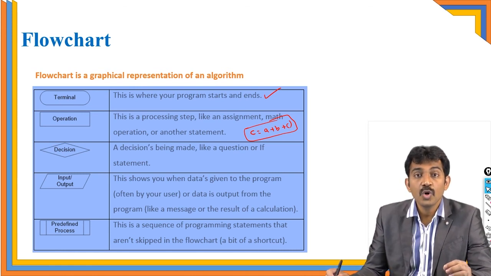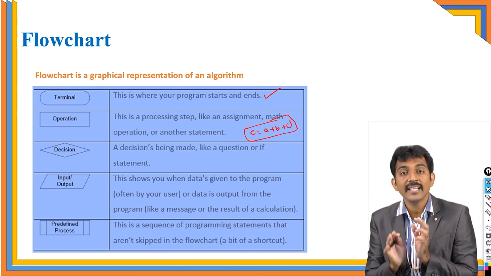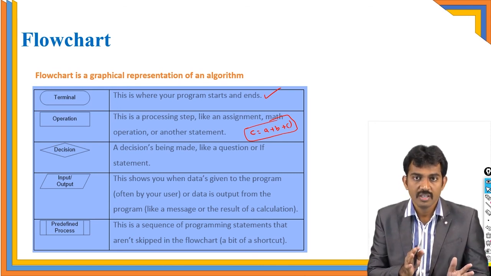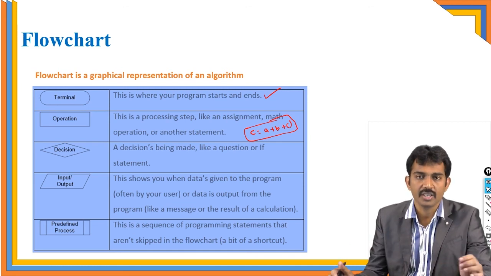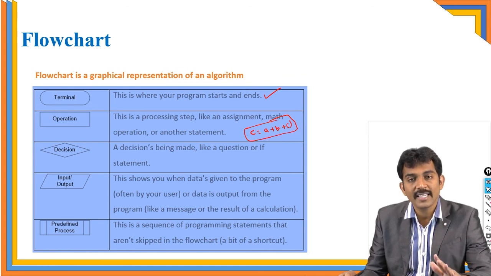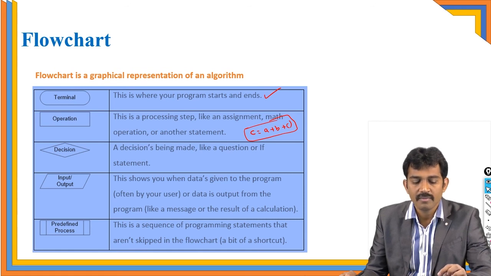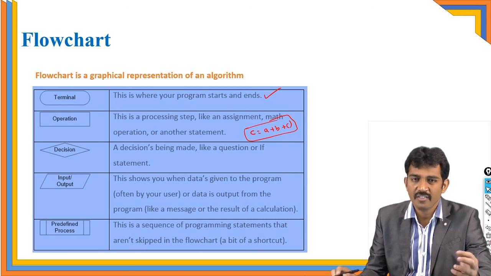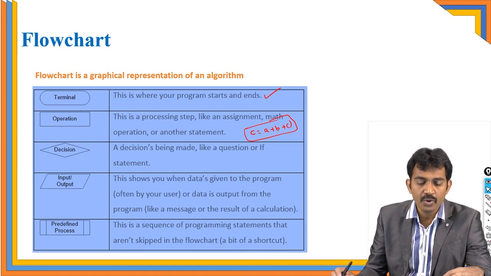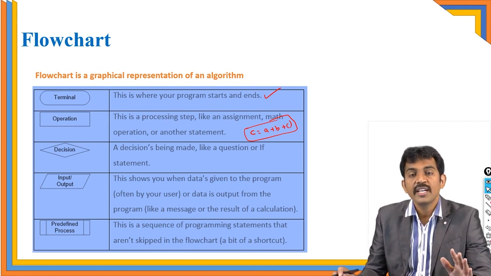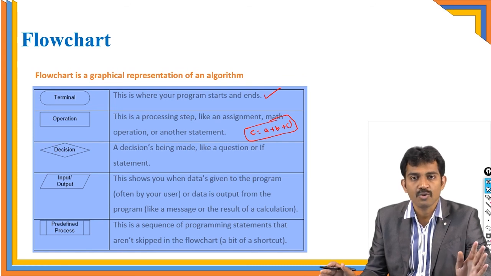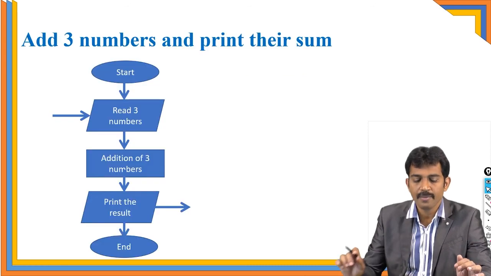And decision. If you want to do something, yes or no? Today are you going to college or not? Yes or no? So when you have two branches, you have to take some decision regarding the particular situation. Then you use the decision symbol. And next, input and output. If you want to read data and if you want to print the data, then you can use this symbol. This shows where data is given in the program. And predefined process, if you have anything. If you know these four symbols, then it is enough to develop almost all the algorithms, all the flowcharts. We'll see with an example.